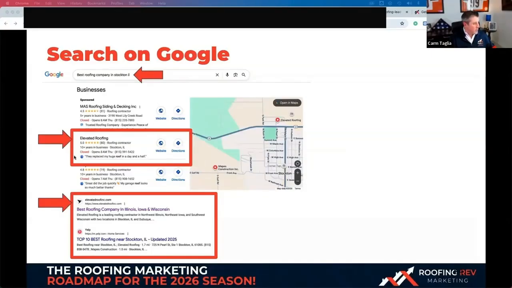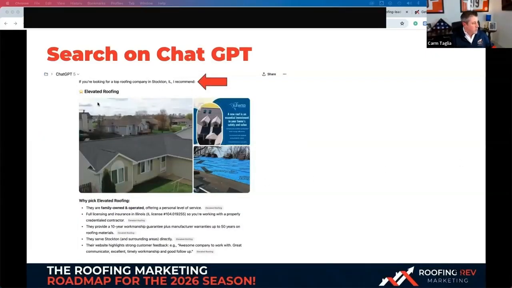So here's an example that I use for Elevated Roofing. You can see they're in the top over here on the Google map, and they're also top in SEO. But then when you go to ChatGPT, they're also recommended here. It tells you why. We're feeding it this, right? This is an actual client of ours. We're feeding it the information. We put all this stuff, how many years they've been in business, family owned and operated, their warranties. The higher up it is on your homepage, the more chances of it getting picked up in ChatGPT because it crawls from the top down. And it looks at the sources, the citations, and all that other stuff. And it's easy to reverse engineer. And we measure it with software.